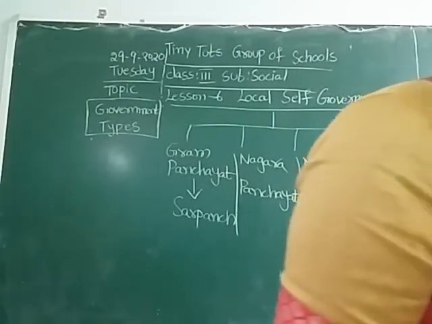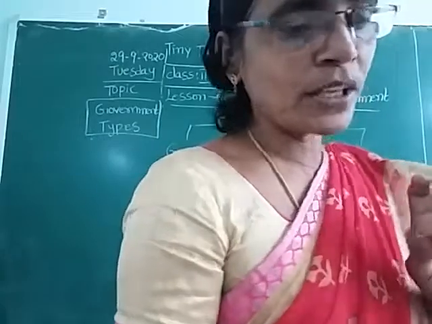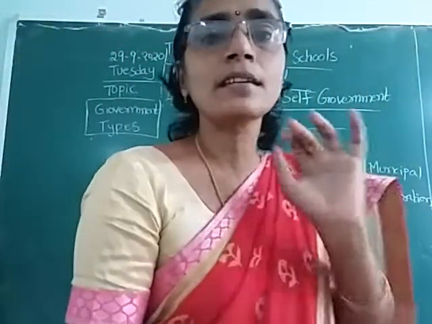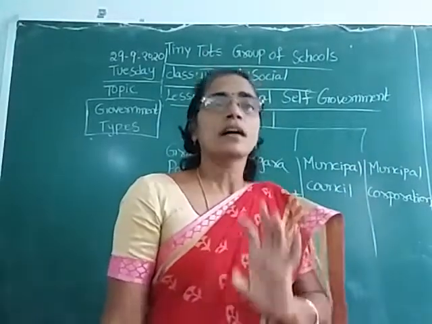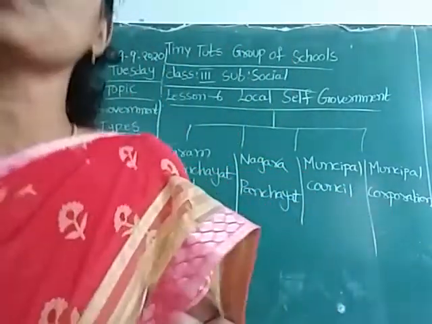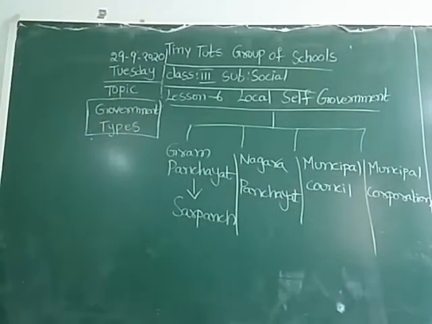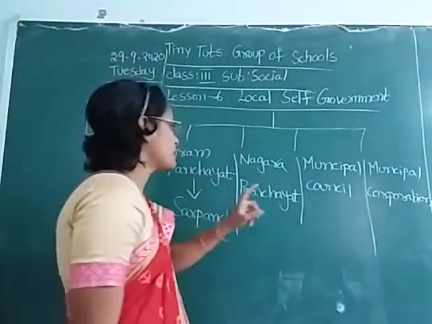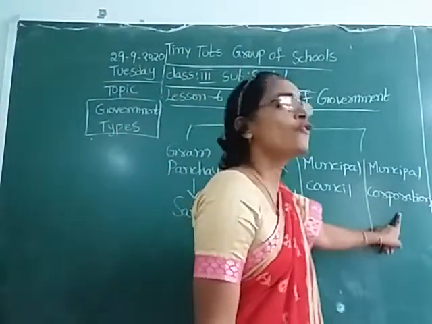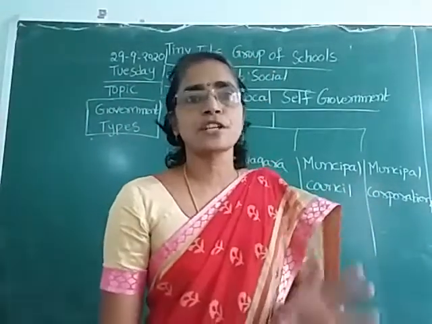So we are going to learn what are the types of local self-government. First one Gram Panchayat, second one Nagara Panchayat, third one municipal council, fourth one municipal corporation.